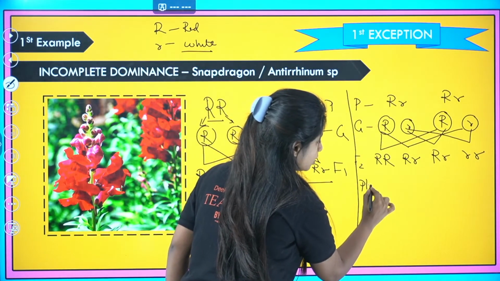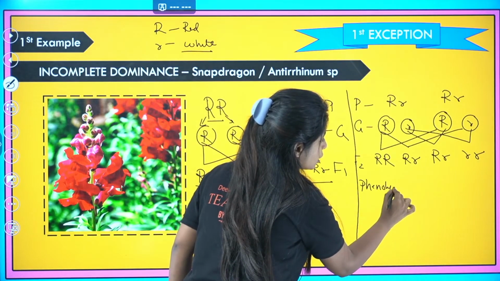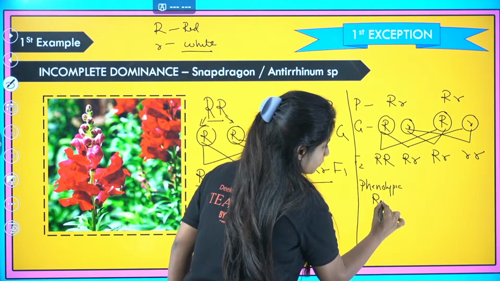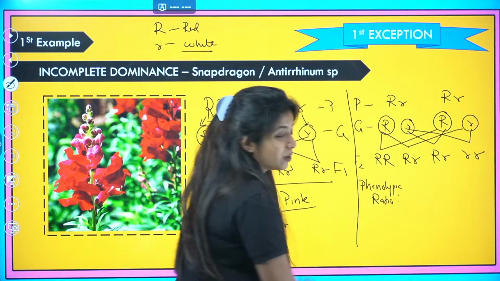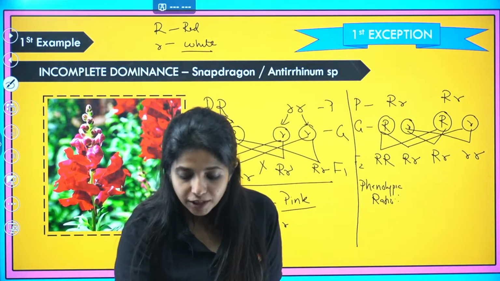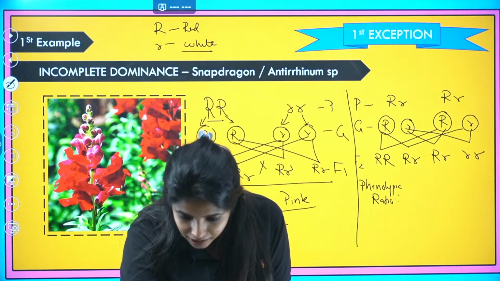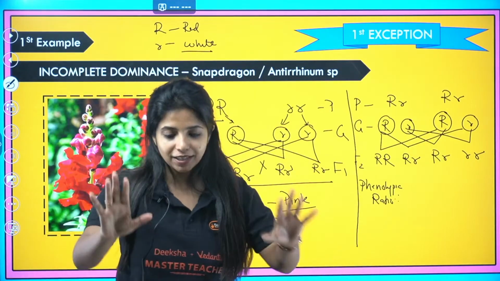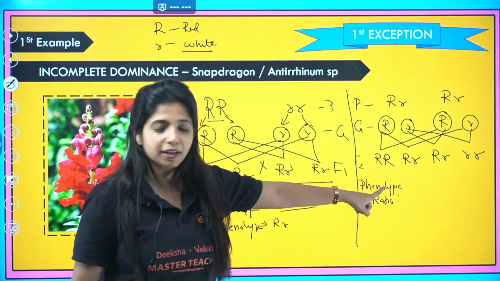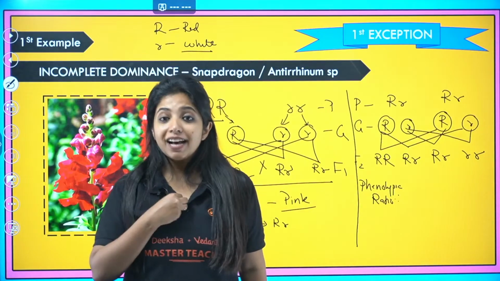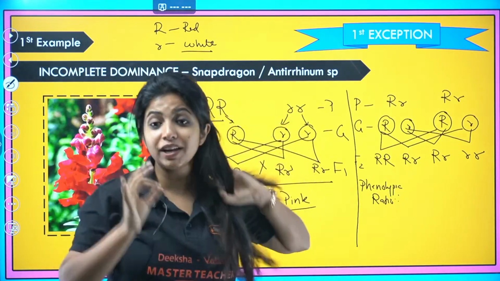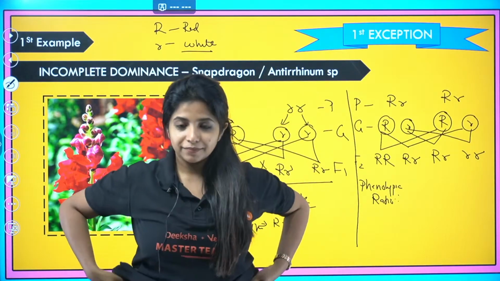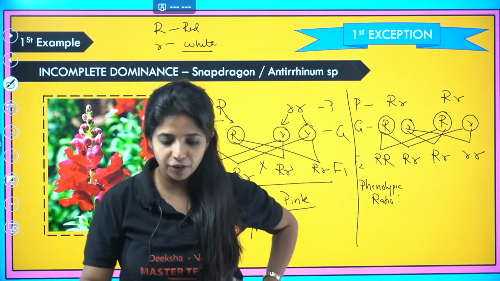What is going to be the phenotypic ratio? I'm asking you one thing. What is going to be the phenotypic ratio? Motivational says capital R, small r is a genotype. Yes, that is correct. I'm asking another question over here. This is F2 generation and I'm asking you a question. What is the phenotypic ratio over here? At this point, what is the phenotypic ratio?